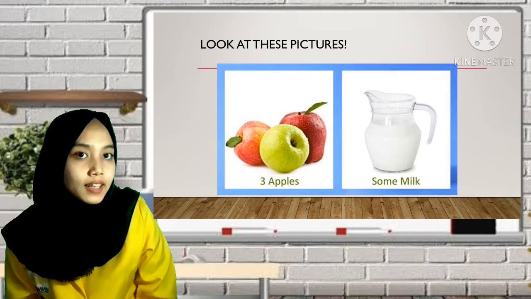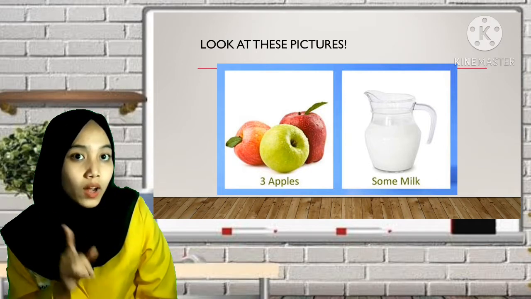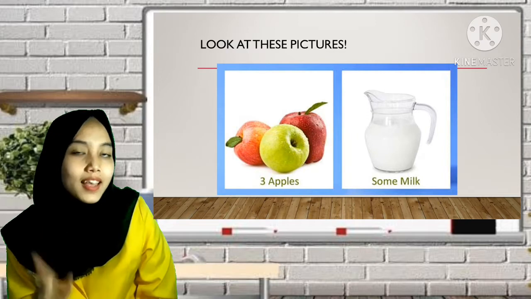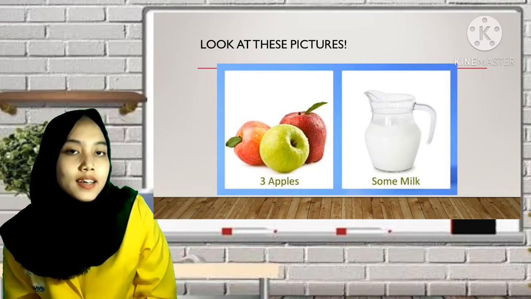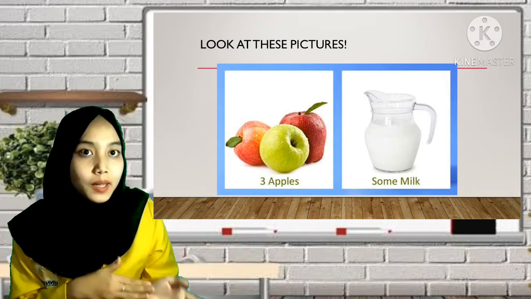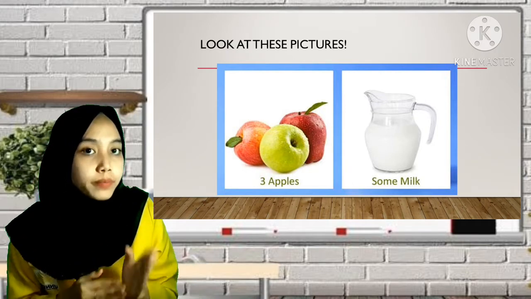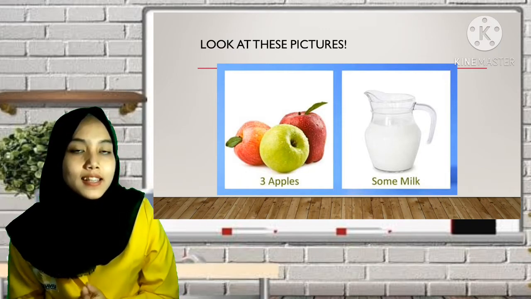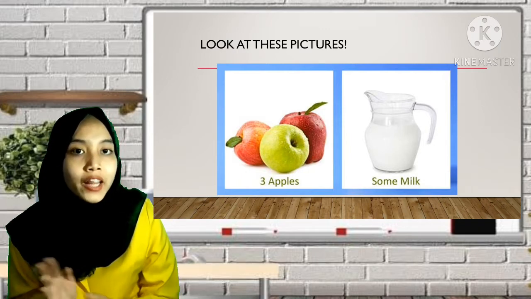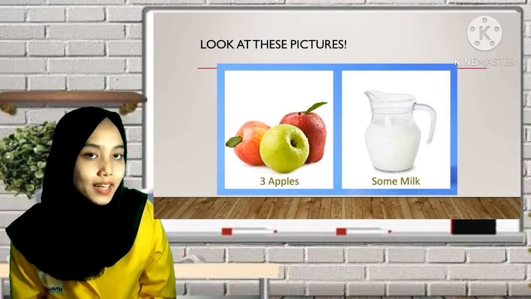Can you count the milk? No. You cannot count milk. You cannot count the milk, but you can count the glass of milk. Based on this explanation, can you guess what we are going to learn today?